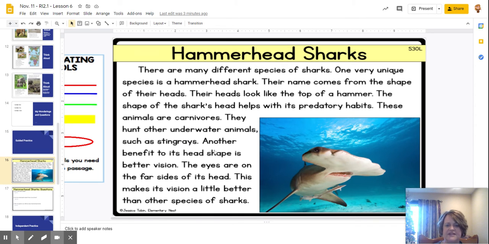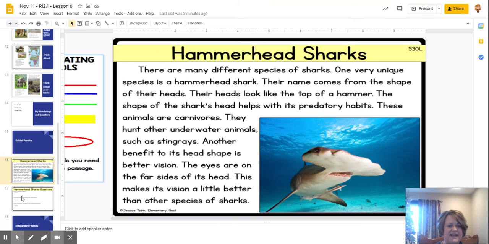Another benefit of its head shape is it has better vision. The eyes are on the far side of its head. So here's an eye, and over here's an eye. So they can see for a very long distance. The eyes are on the far side of the head. This makes its vision a little better than other species of sharks.